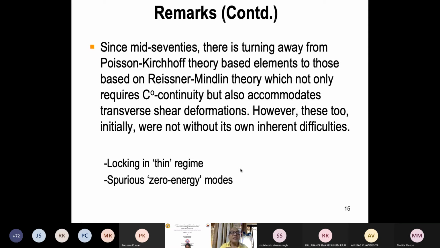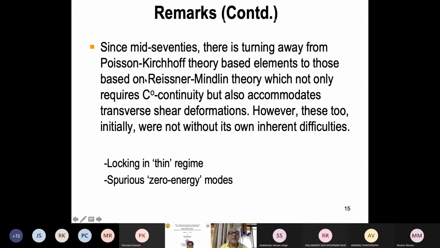So since mid-70s, I have written here very clearly, mid-70s means 1975, there is a turning away from Poisson-Kirchhoff theory for plate, or Euler-Bernoulli for beam, and Love for shell. For a plate, we now use what is called Reissner-Mindlin, basically Mindlin theory, displacement-based. Reissner theory is a stress-based theory.